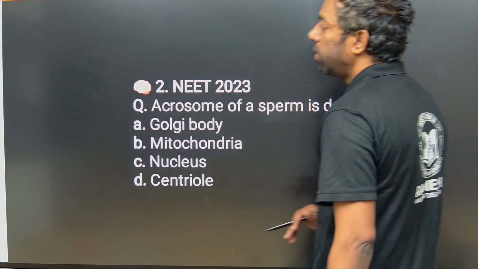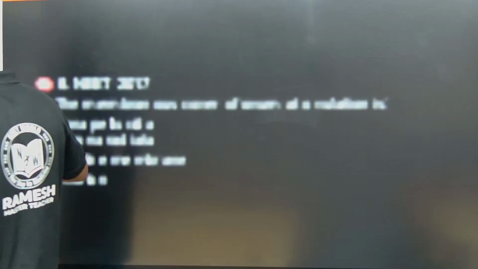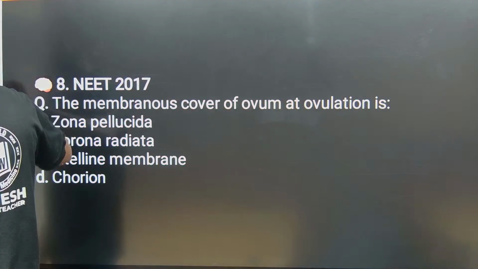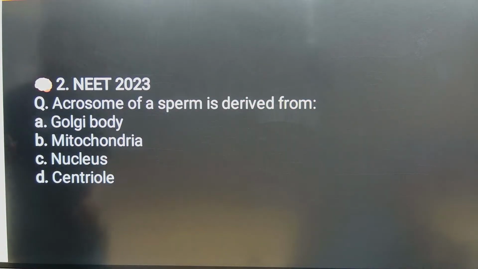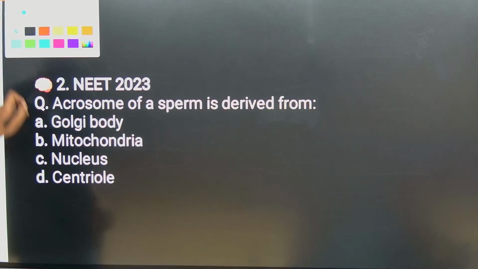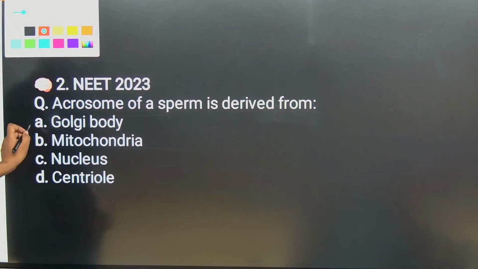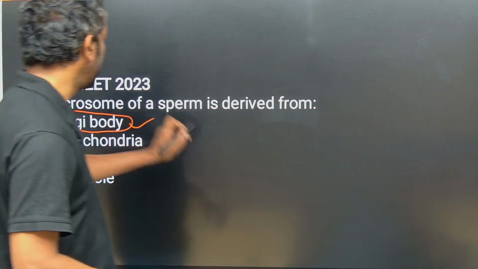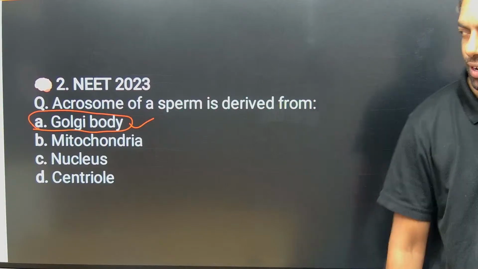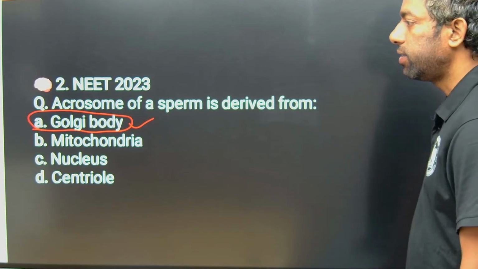The option A is Golgi complex, Golgi body. This is the answer guys. Golgi body, direct question 2023.